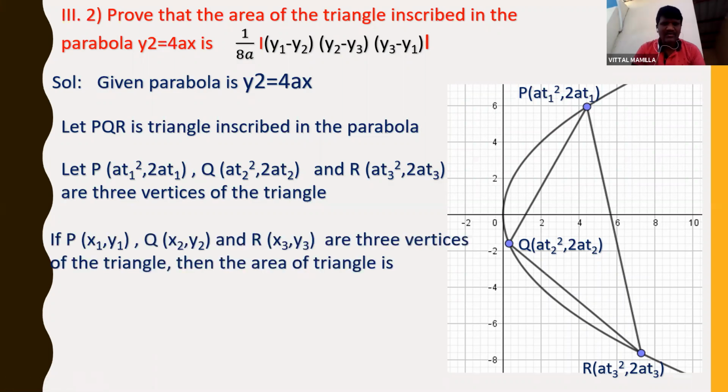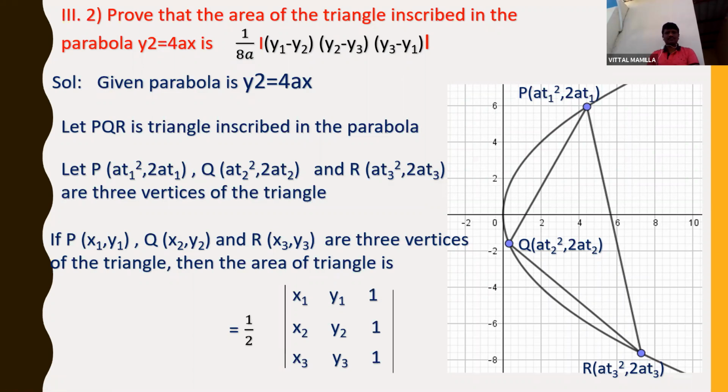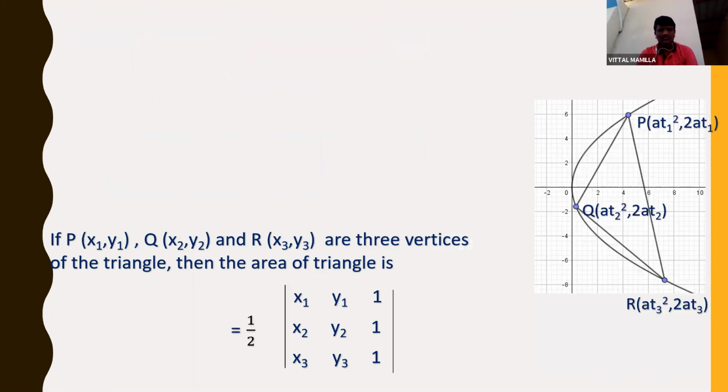If P(x1, y1), Q(x2, y2), R(x3, y3) are 3 vertices of the triangle, then the area of the triangle, this is the formula, is equal to 1 by 2 into the determinant with rows x1 y1 1, x2 y2 1, x3 y3 1, with the mod symbol. So this is the area of the triangle formula if 3 vertices are given as x1 y1, x2 y2, x3 y3.